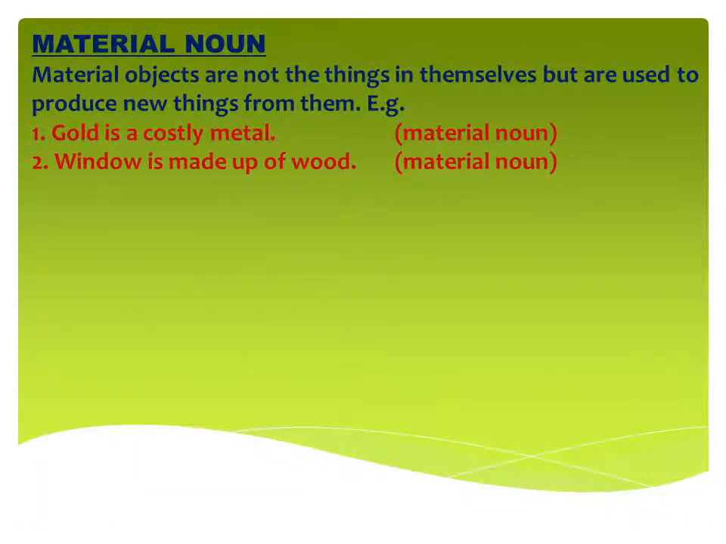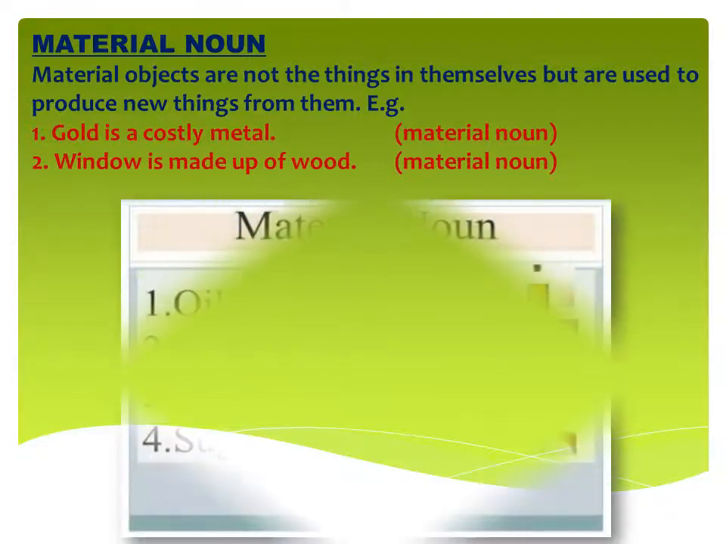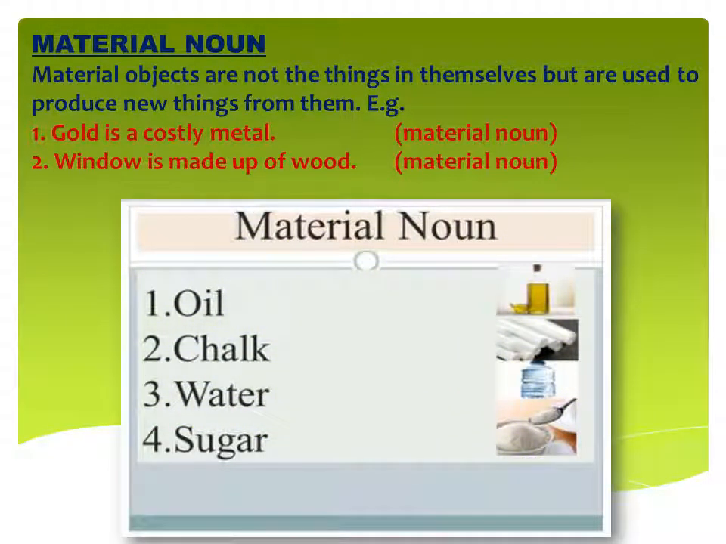Moving towards more types of noun, material noun. Material nouns are not the things in themselves but are used to produce new things from them. Material means substance, the material out of which we make so many things. See the example: gold is a costly metal. Gold is a material out of which we make jewelry like necklaces, bangles and rings. So gold is a material noun.